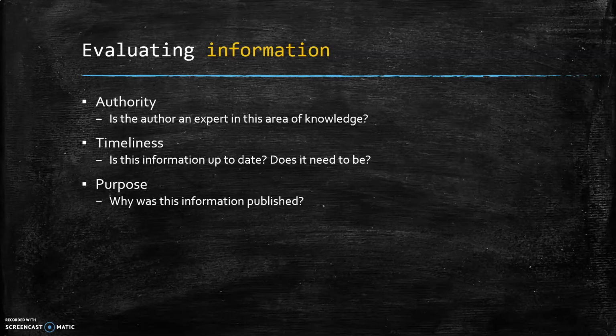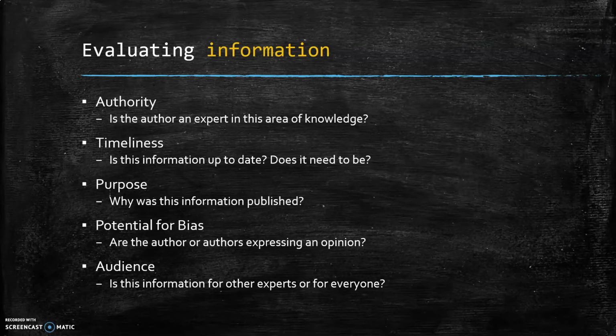Purpose. Why was the information published? Was it published to entertain, inform, or even mislead? Potential for bias. Are the author or authors expressing an opinion? I would agree that all information has some bias in it because authors make choices about what information to include and exclude and how that information is presented. Therefore, we must always be critical consumers of information.